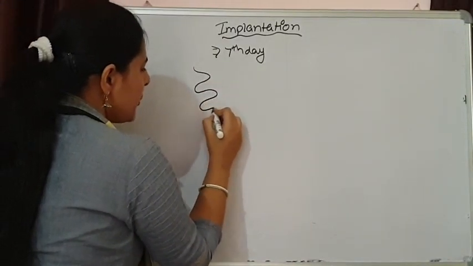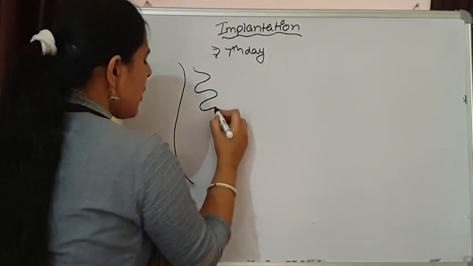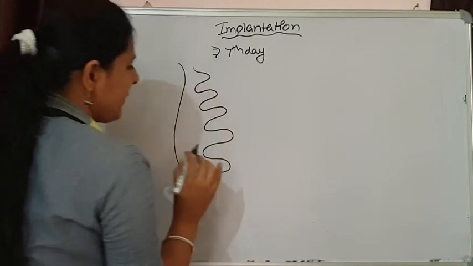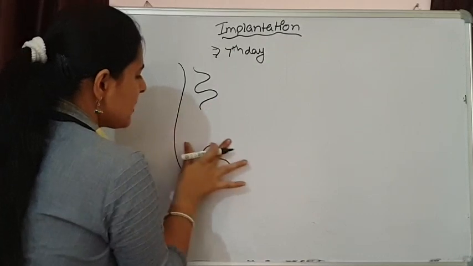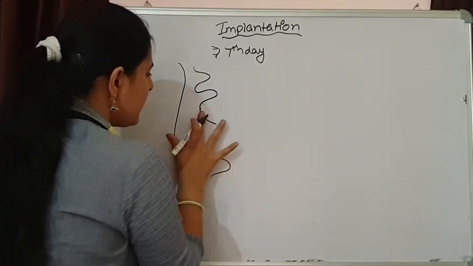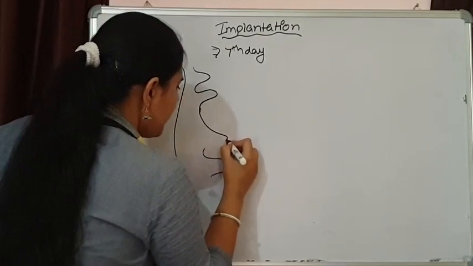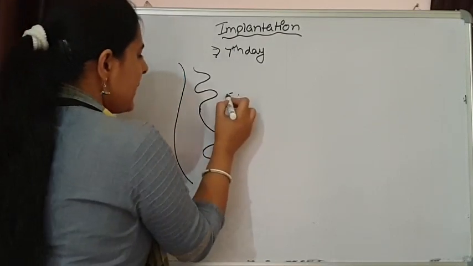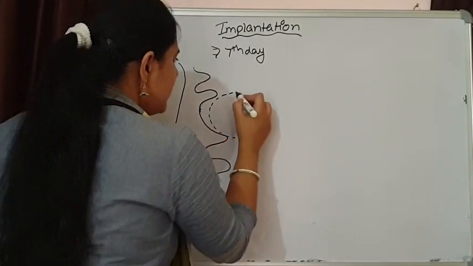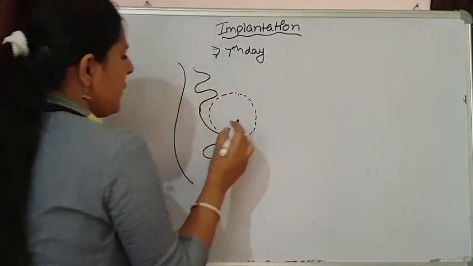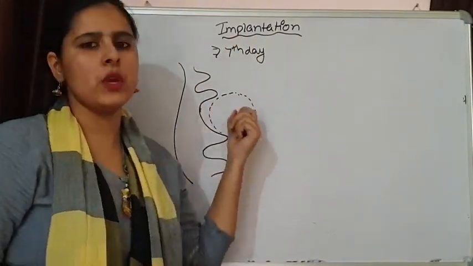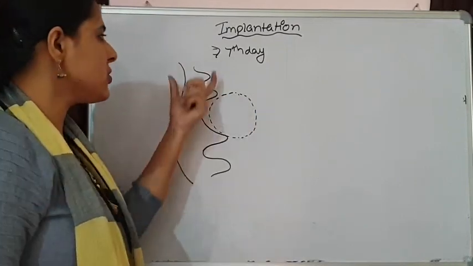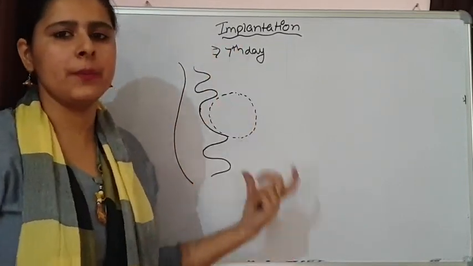This is the uterus wall, this is the endometrium. Now in this endometrium, I am broadening this structure to show the fixation of an embryo over here. So here an embryo is present. Now when the time of implantation comes, the zona pellucida is going to dissolve, because the function of the zona pellucida has almost completed.